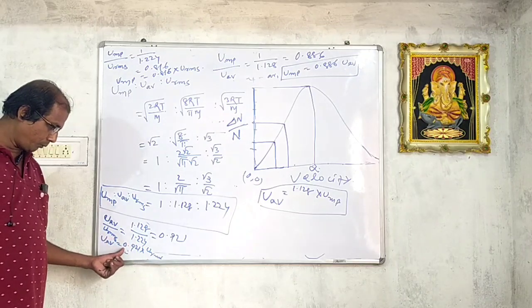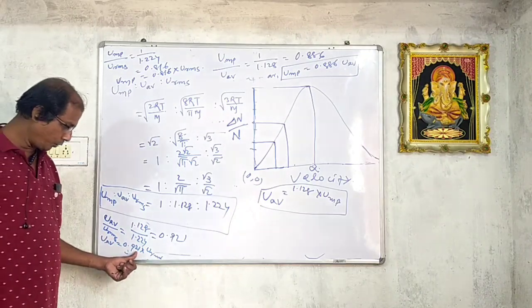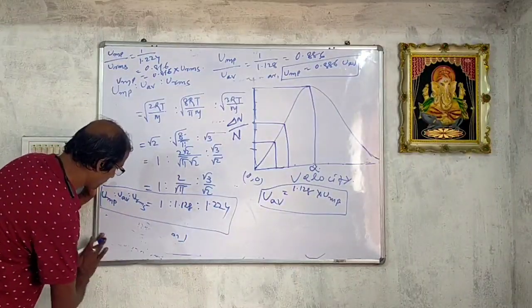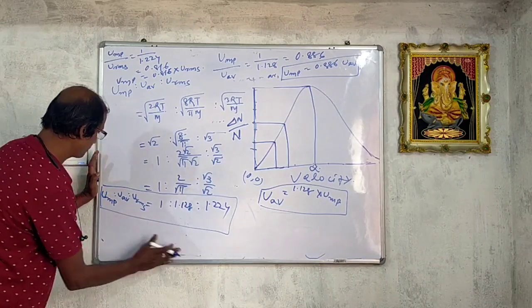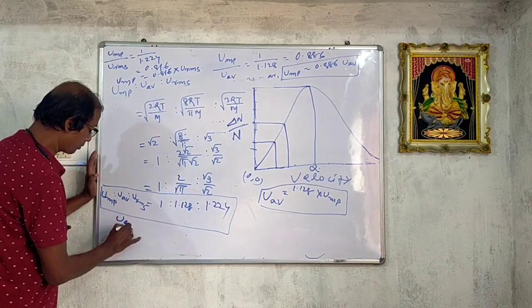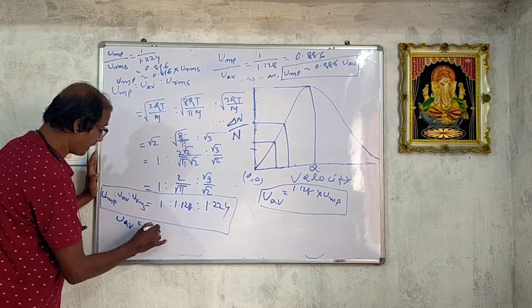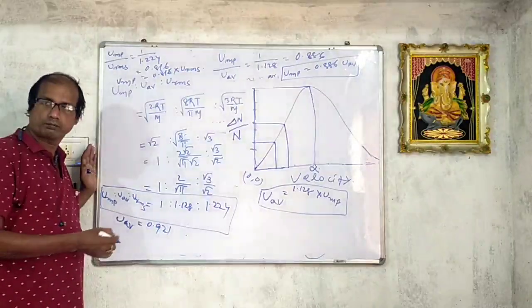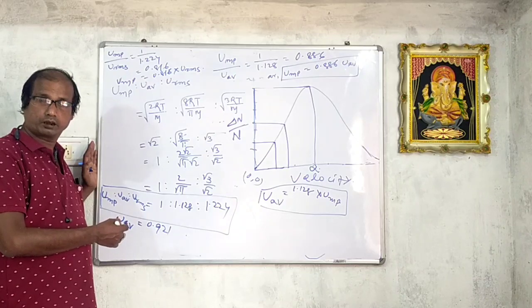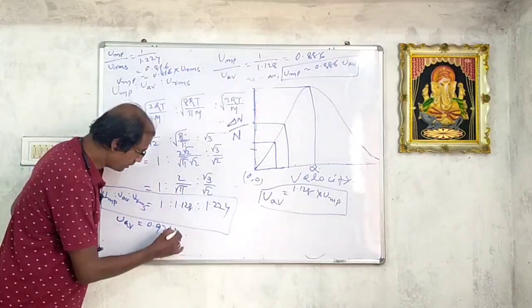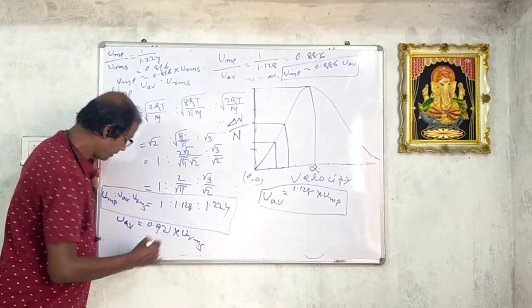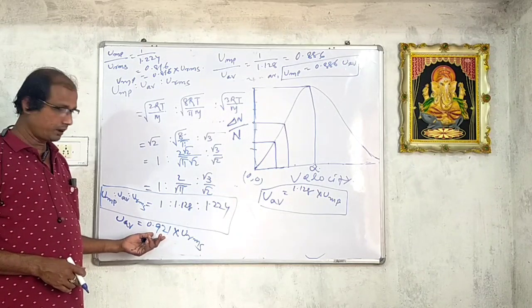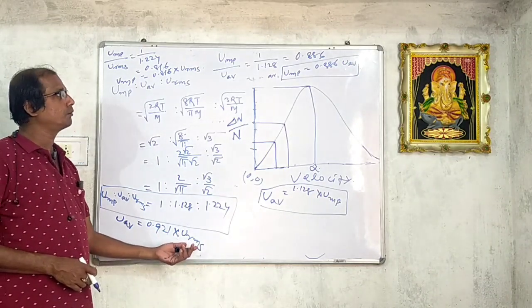Now see the relationship between average velocity and RMS velocity. Average velocity is equal to 0.921 into root mean square velocity.